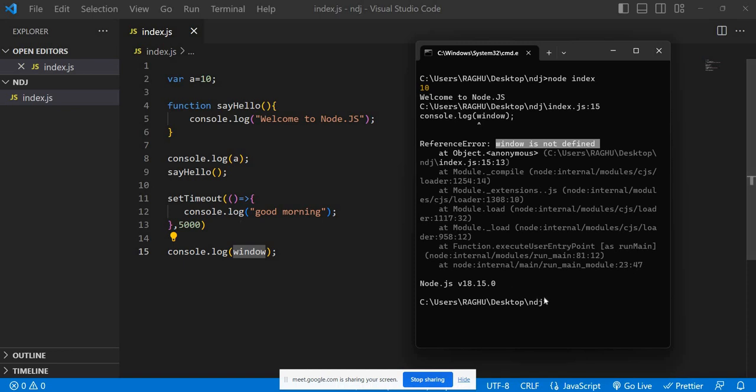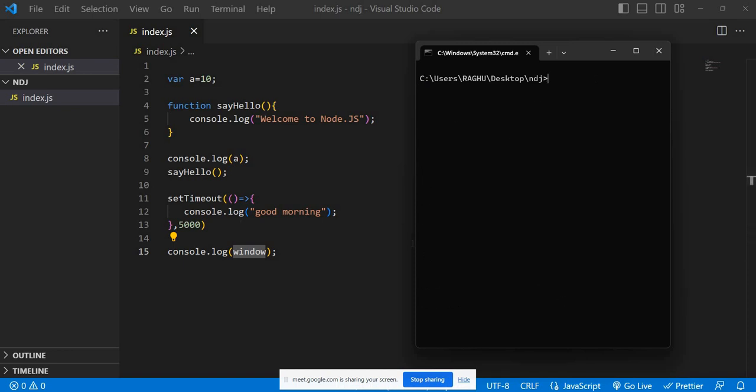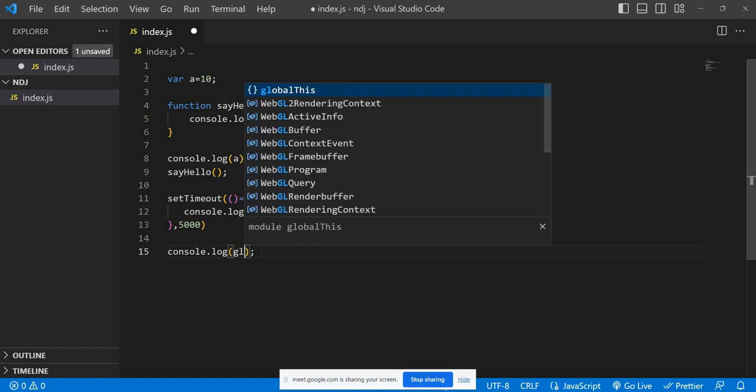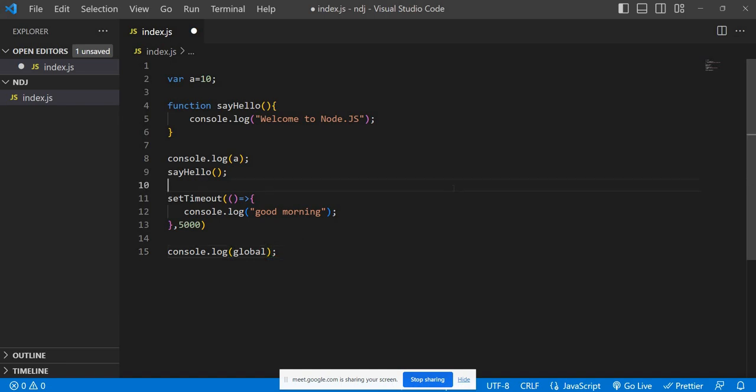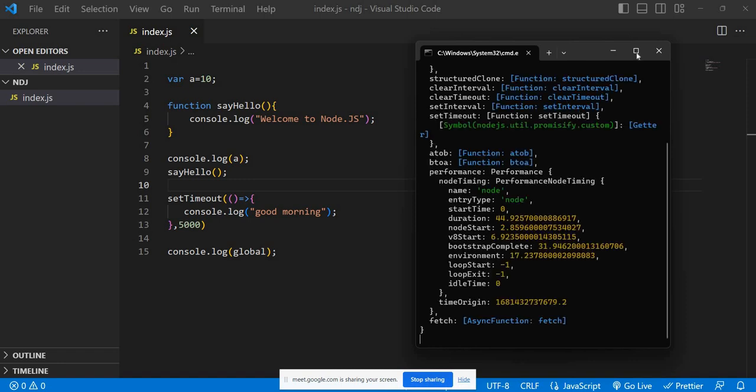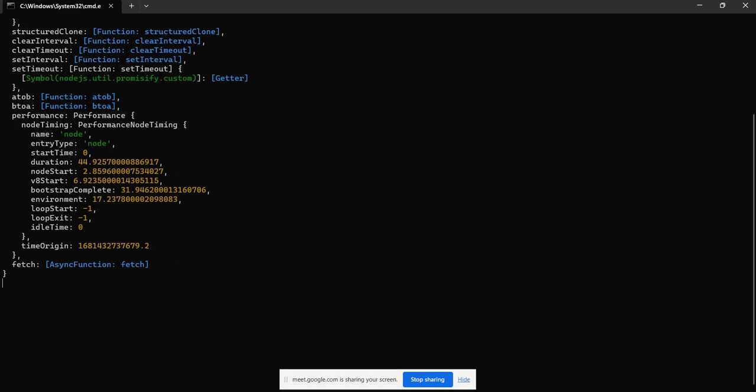Okay, now the answer is simple. We don't have a window object, but Node came up with another object that is called global. So now just do console.log global. It is not that big an object like window. So just node index. If you see, you got the result.